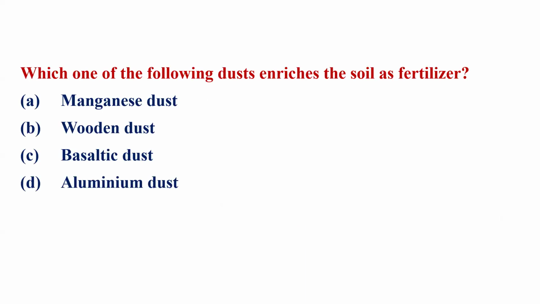Which one of the following dust enriches the soil as fertilizers? Manganese dust, wooden dust, basaltic dust, aluminum dust. The answer is basaltic dust. Wooden dust is a degradable one, but it does not enrich the soil. Manganese, we know, it will become poison, and aluminum definitely not.